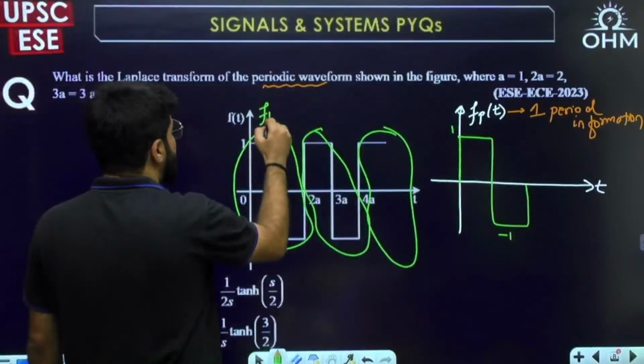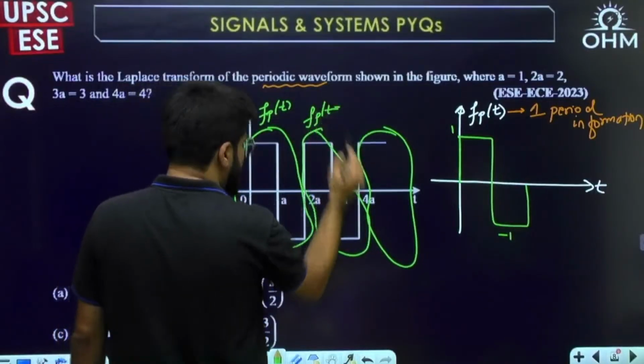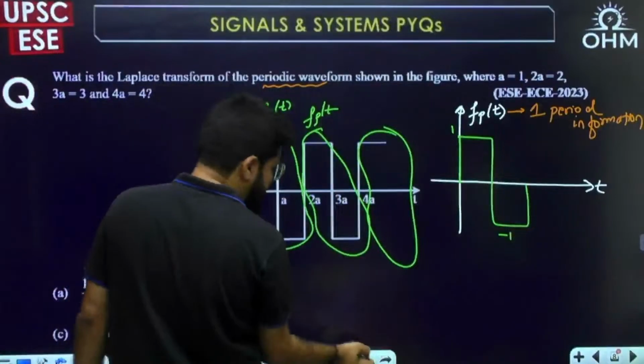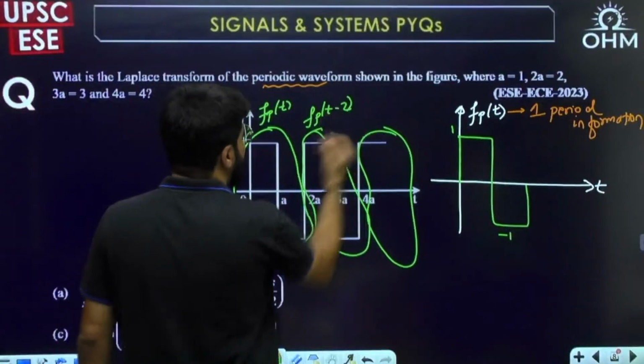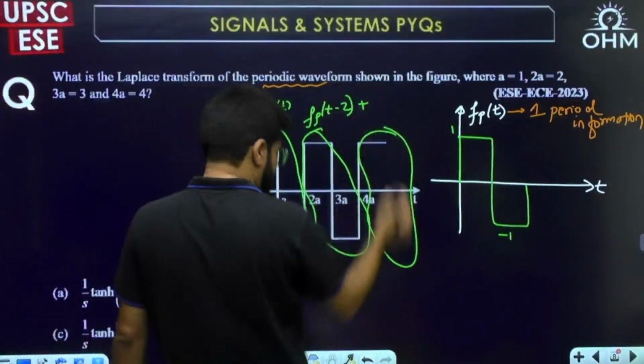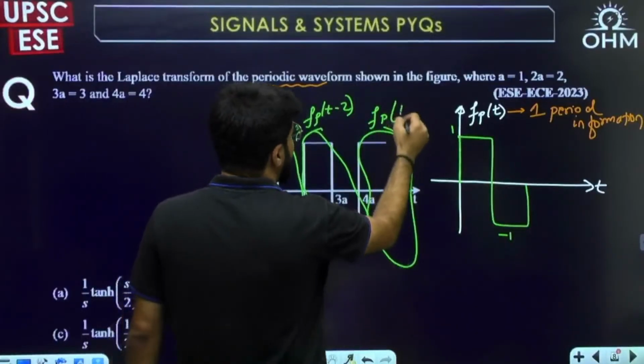So this is the 1 time period information. If this is the 1 time period, this is again the same. This portion is same, this portion is same. So how can you express this particular signal? If this is FPT, this will be FPT minus 2. This starts at 2, similar because of periodicity, but only right shifted. Periodicity means it will be there till infinity. This part means FPT minus 4.